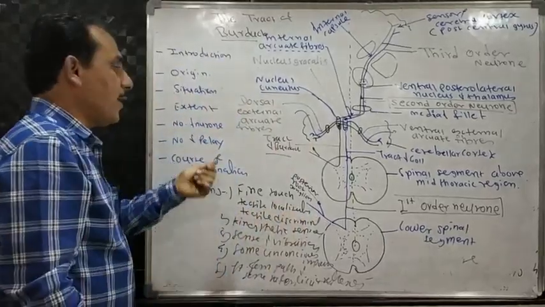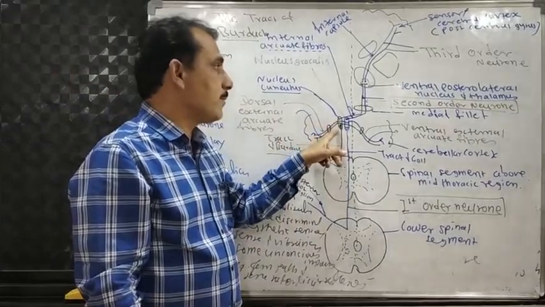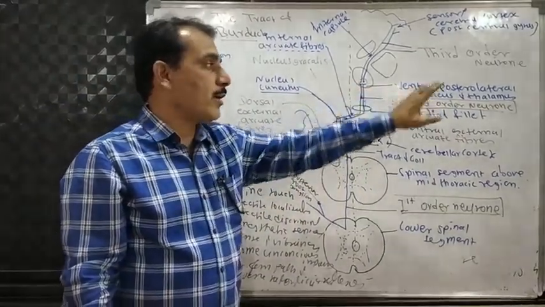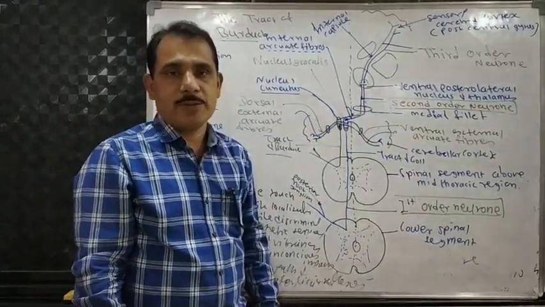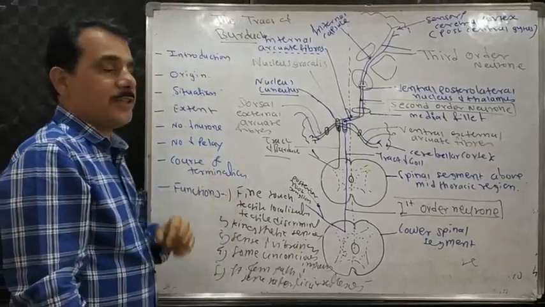Then number of relays: two relays. One relay takes place in the medulla in the nucleus cuneatus, and the second relay in the thalamus, in the ventral posterolateral nucleus of the thalamus. That is the number of relays. Now you see course and termination.